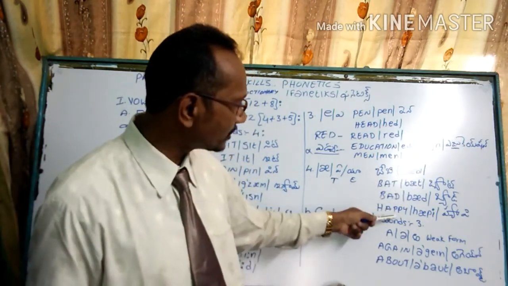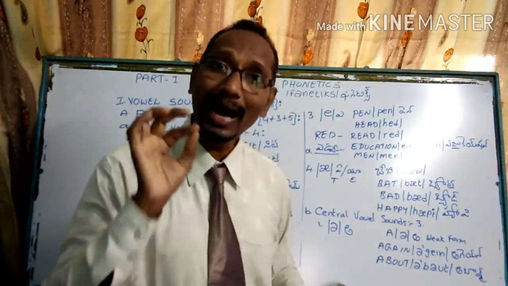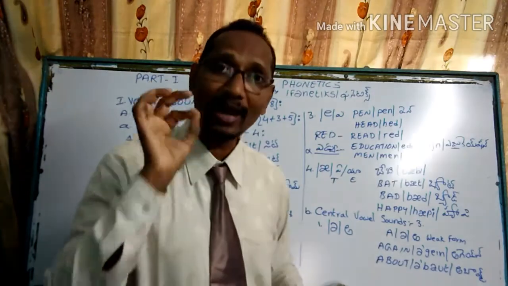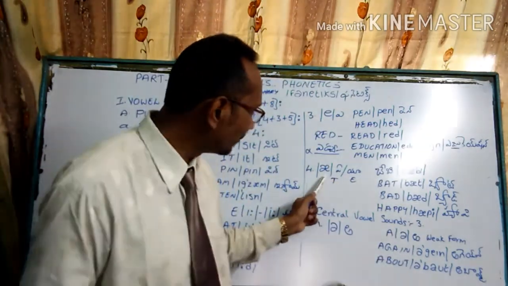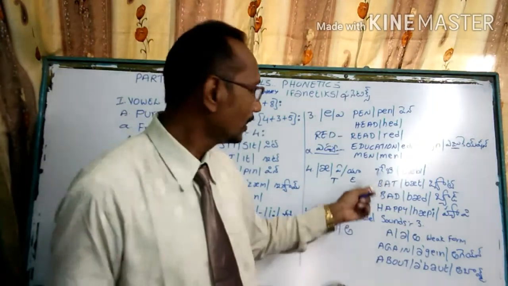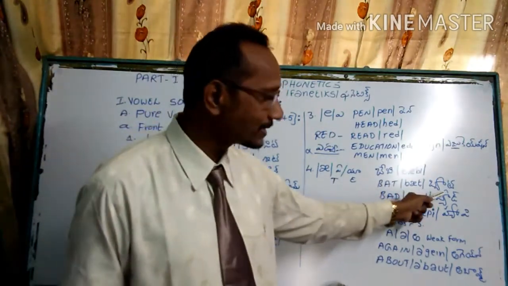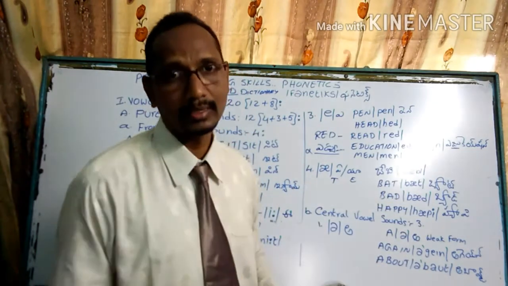So everywhere you can see, even M-A-N, man, M-A-D, mad, F-A-N, fan. For all the English words, if you see this symbol, this sound, after the phonetic consonant sounds, it should be pronounced as a "ya" sound with that particular consonant sound.